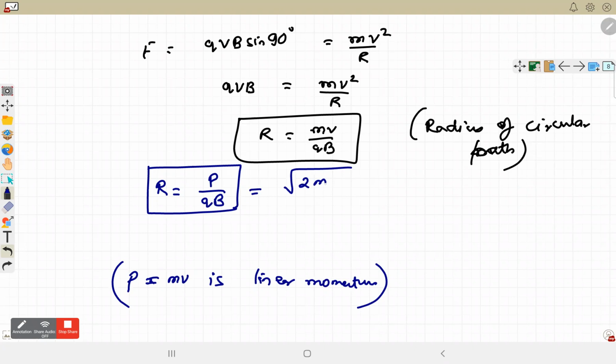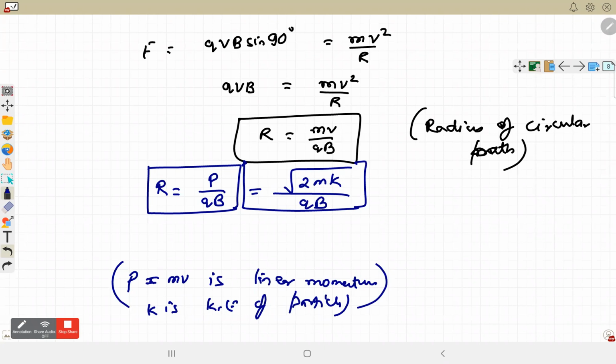In terms of kinetic energy, P is root 2 m into K, where K is the kinetic energy of this particle, and B is the magnetic field. These are the formulas we can use for the radius of the circular path. So when a charged particle enters perpendicular to the magnetic field, its radius is given by this.